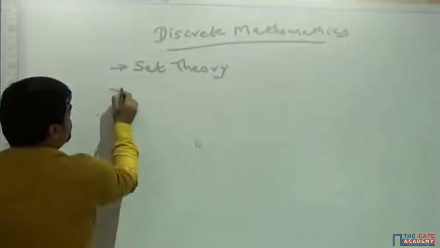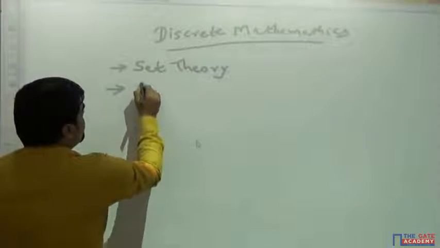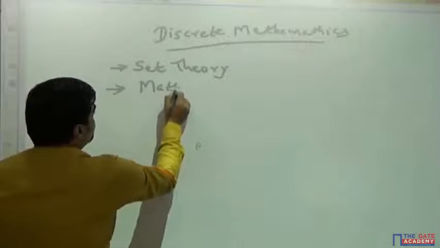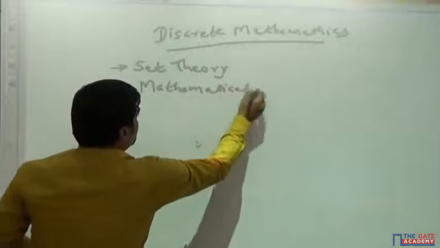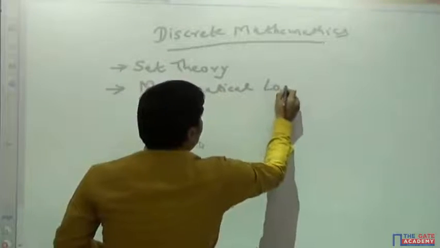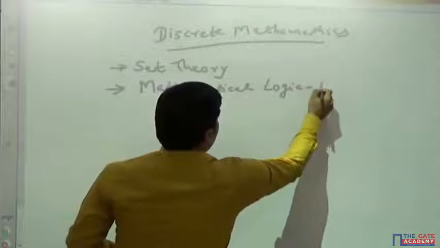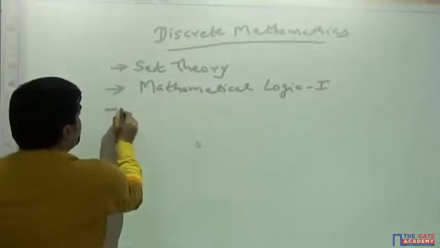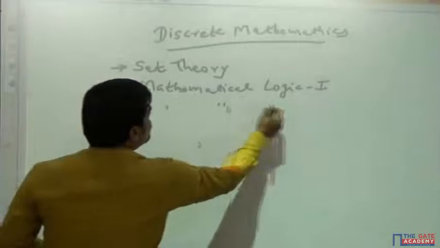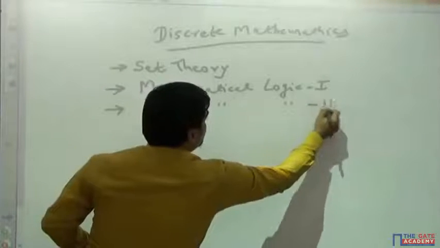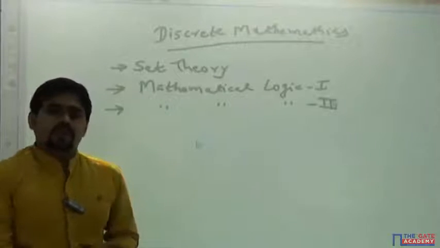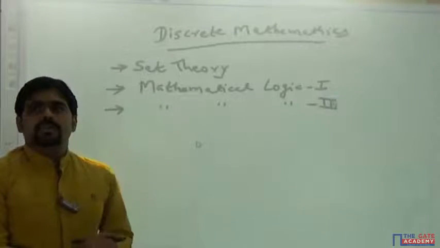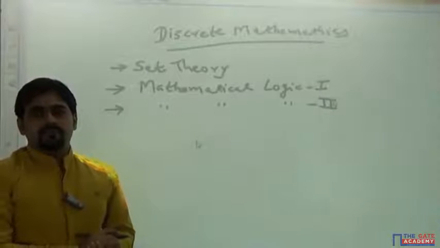Set theory. Then it goes to mathematical logic, part 1 and part 2. This chapter has been converted into 2 parts. The first part is with quantifiers and the second part is without quantifiers. I'll be seeing the details in the later half.